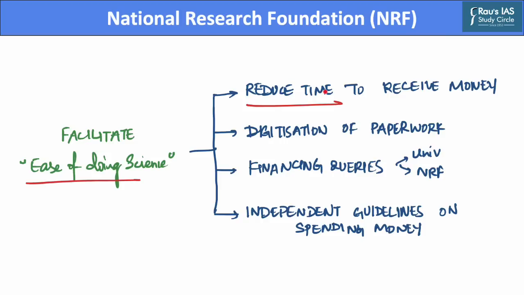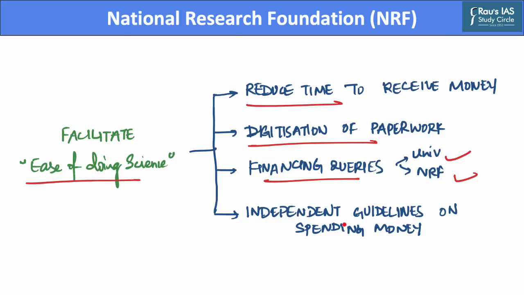Secondly, there is a further need for digitization of paperwork, as all the paperwork must be digitally processed without sending a stack of papers in hard copies to the NRF. Further, all finance related queries, paperwork, approval and acceptance need to be between the NRF and the university concerned, which will keep the scientists free to focus on their research.